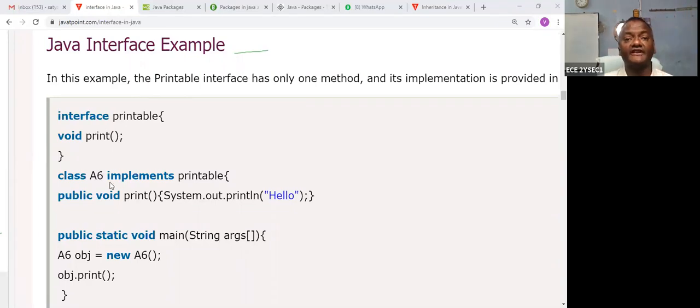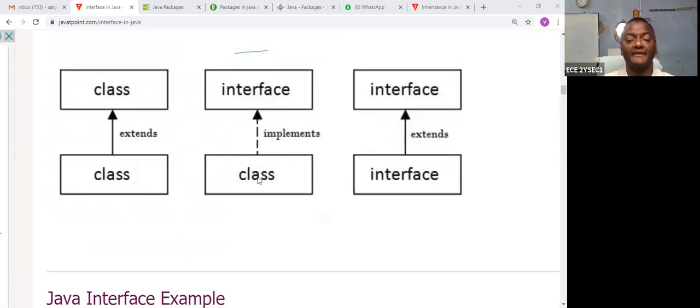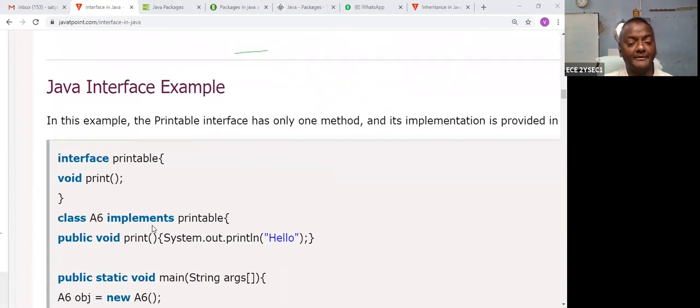So then what is the keyword? You are using implements. Class to interface or interface to class? This is the implements. So let us take implements. Then from which interface? What is the name of the interface? Printable. So class A6 is linked with the interface named Printable. So this is the link from interface to class.